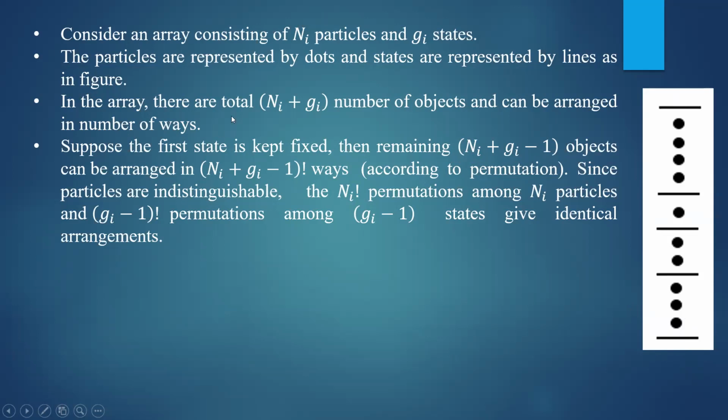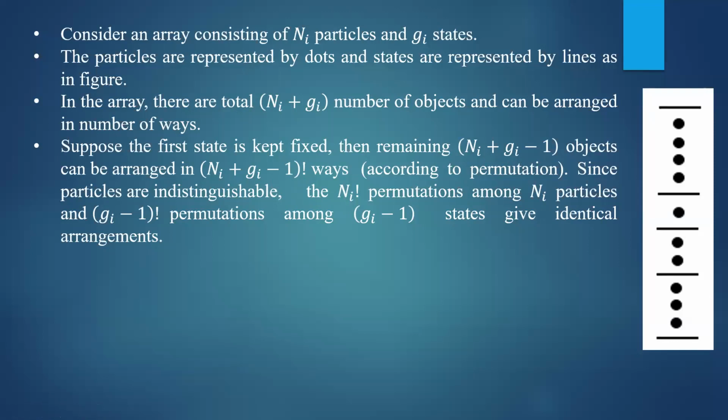Total objects are Ni plus Gi; if the first state is fixed, there are Ni plus Gi minus 1 objects, and they can be arranged in Ni plus Gi minus 1 factorial ways according to permutation. If there are n objects, you can arrange them in n factorial ways. Simple, you just have to take the factorial of that number, which gives the total number of ways you can arrange them.